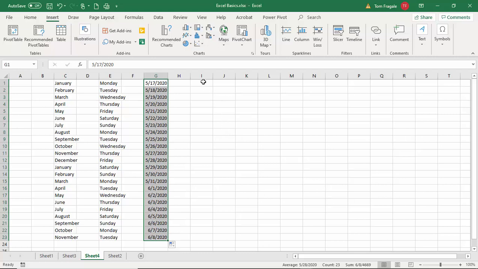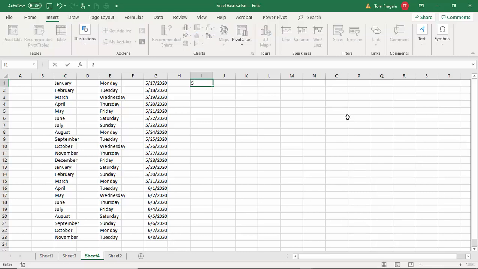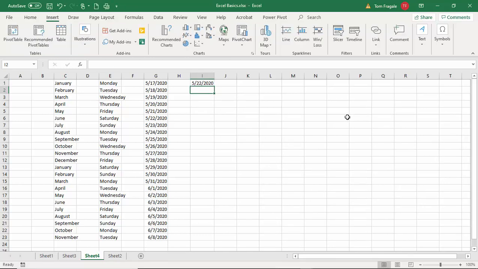Many people use these. Now, I was teaching the class one time, and somebody said, can we make it be every Friday? Because maybe you're on payroll on Friday and you want the spreadsheet to reflect that. So let me type in this Friday's date, which will be 5/22/2020. Then I'm going to type in next Friday's date. So I'll do 5/29/2020. So I have the upcoming Friday, and then I have the Friday after that.